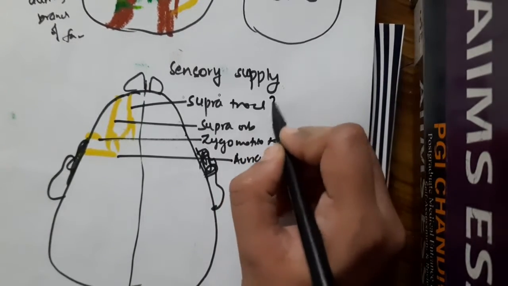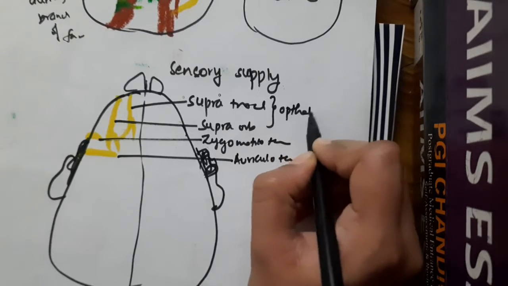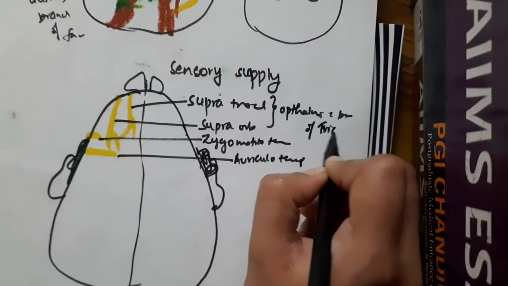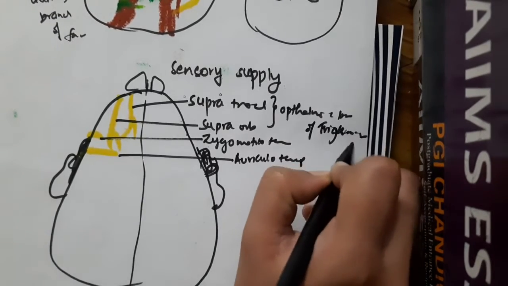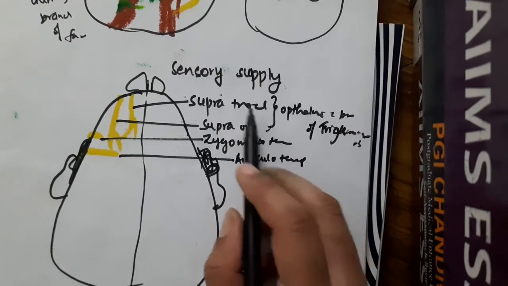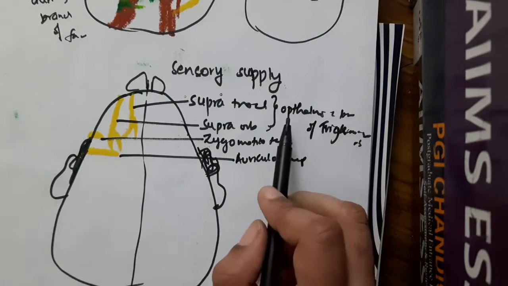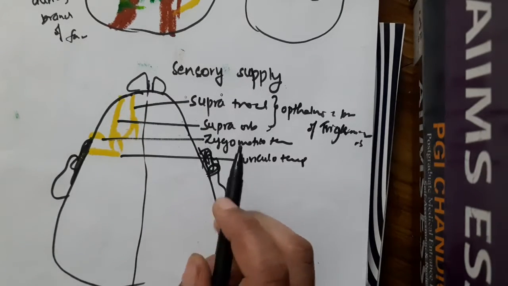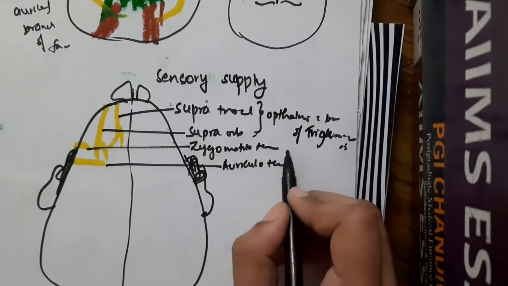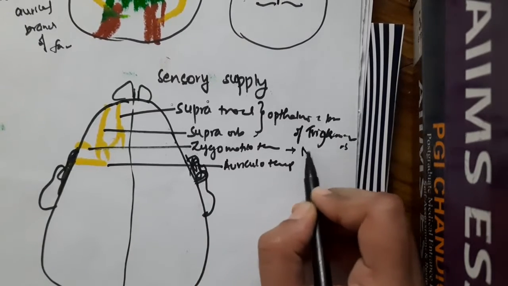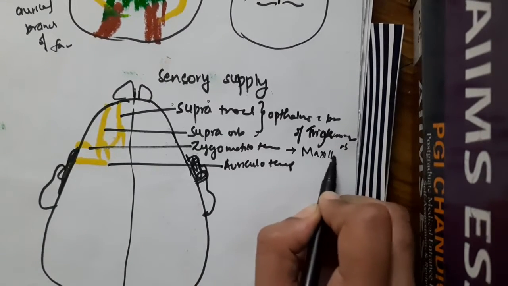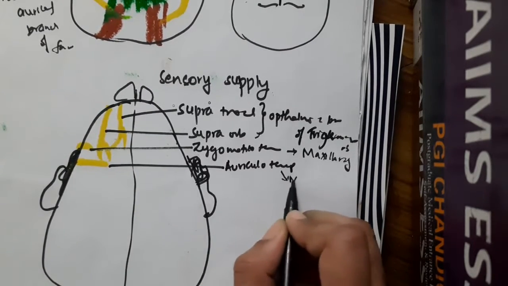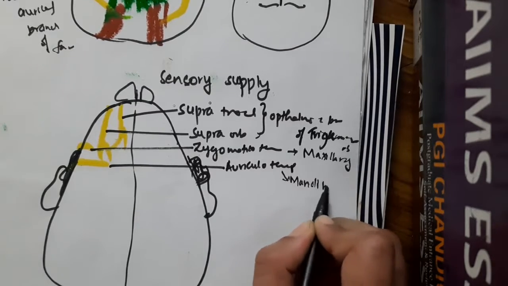See, all these supratrochlear nerve and supraorbital nerve are actually the ophthalmic branches of trigeminal nerve. Yeah, these supratrochlear and supraorbital nerves are ophthalmic branches of trigeminal nerve, whereas zygomaticotemporal is the maxillary branch of trigeminal nerve, whereas auriculotemporal is the mandibular branch of trigeminal nerve.